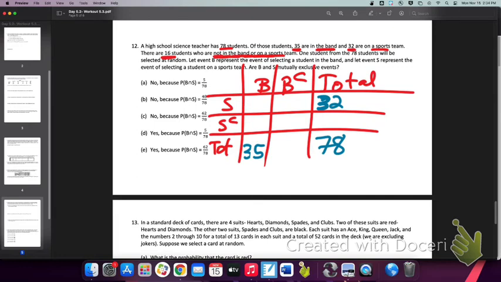It also tells us that there are 16 that do not do either one. They're in band complement and sport complement. So, if there's 78 total and 35 of them are in band, how many are not in band?